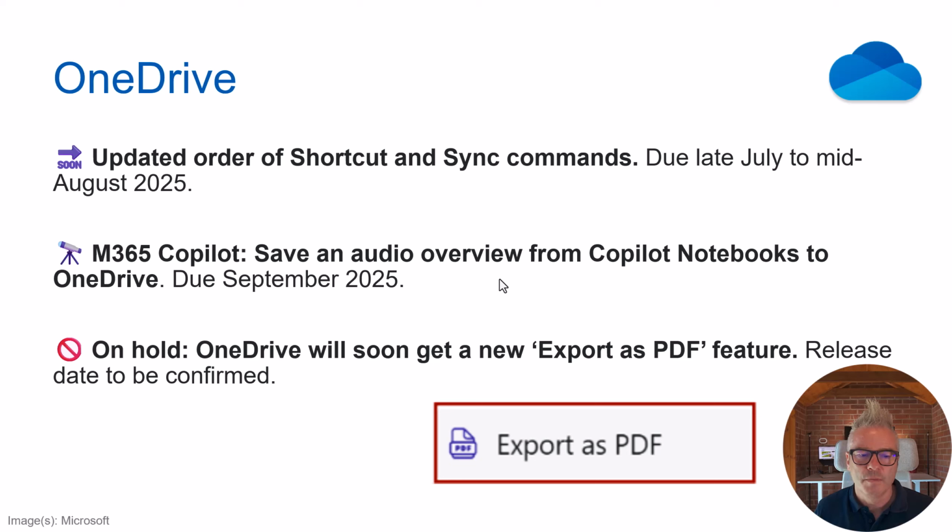Okay, on hold: Microsoft OneDrive will soon get the export to PDF feature. So that's been put on hold, and a date is to be confirmed. I wonder whether, because of their relationship with Adobe at the moment, Adobe have said, this is treading on our toes a little bit, maybe you shouldn't be releasing this. I'm totally making that up, and I don't know if that's true, but that's the first thing that came into my head when I saw this. Maybe someone's had a word behind the scenes. Might be completely wrong, and this will come back in a couple of months, but we'll see if it comes back. I'll tell you all about it.